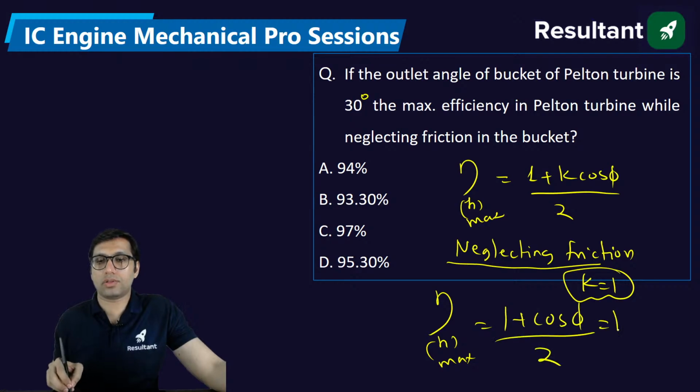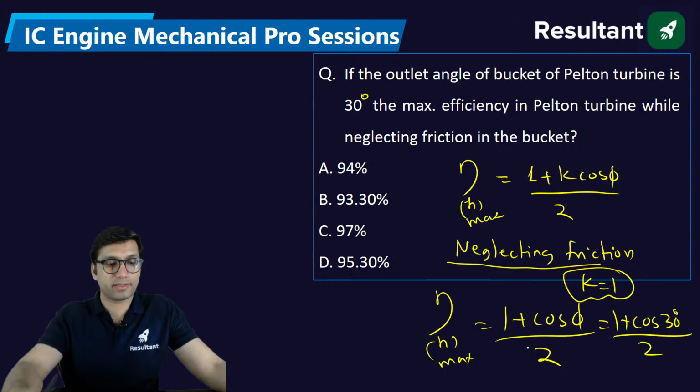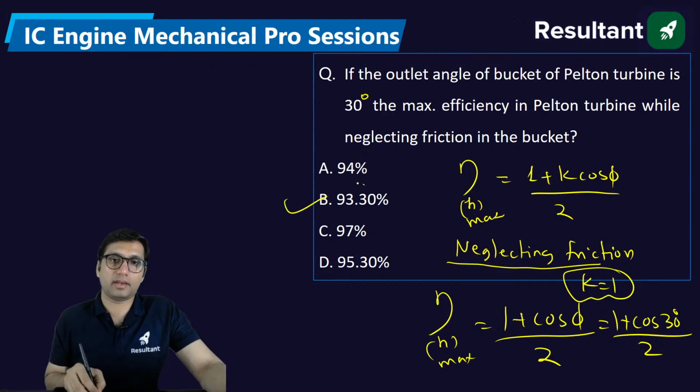In that condition, the maximum hydraulic efficiency becomes (1 plus cos phi) by 2. Now here cos 30 is 0.866, so (1 plus 0.866) divided by 2. If we solve it, you will get the answer. What answer are you getting? Yes, 0.933, that is 93.3%.